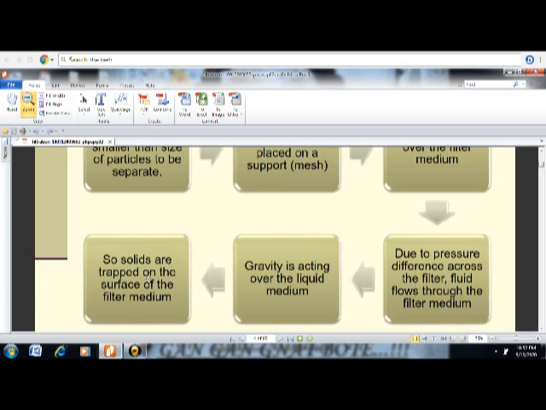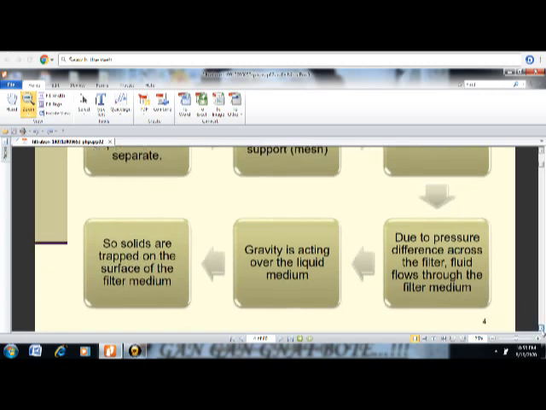And the solids, as the solids have a greater particle size than the pores, therefore the solids are going to deposit on the surface of the filter medium, that is called a filter cake. So this is the general procedure of filtration, right?